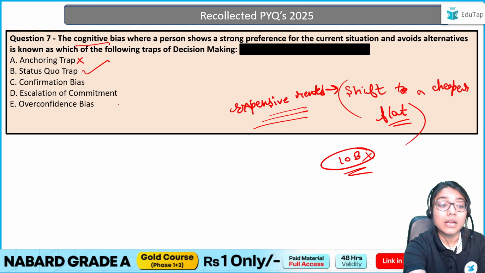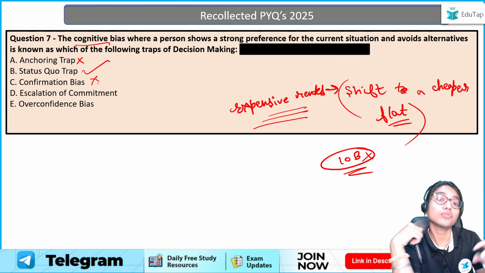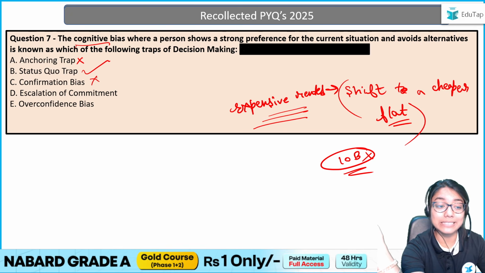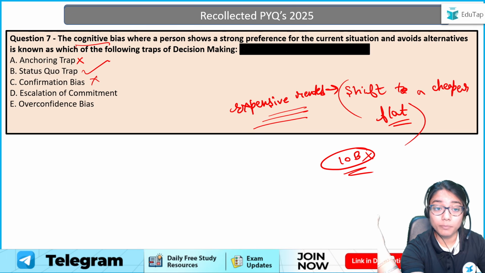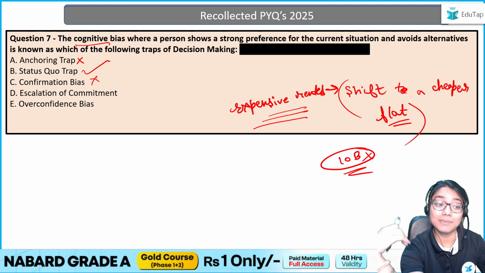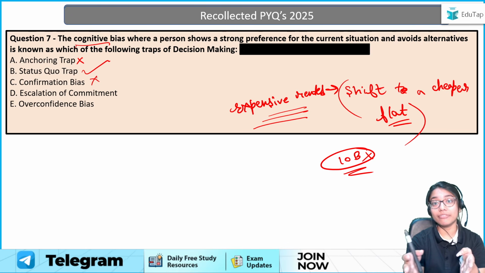Why not the others? Confirmation bias is incorrect. Confirmation bias is when you are trying to forcefully confirm something you know, even if it is incorrect. Let's say I have a belief that certain people in the Western countries are rude. I will anyhow try to confirm that fact, even if reality is different.